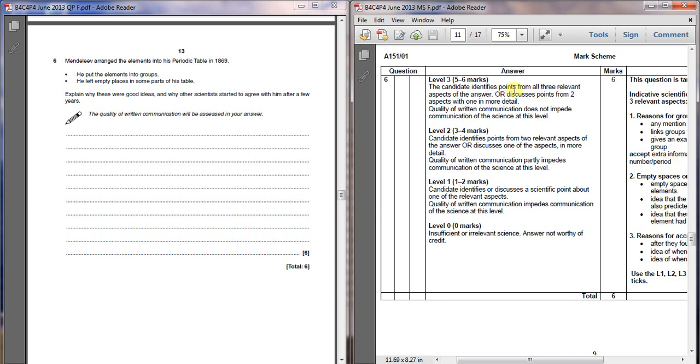Candidate identifies points from all 3 relevant areas. So if you've got a point in each of these, then you're going to get yourself up to 5 or 6 marks. The big proviso as ever is that if the quality of your written communication stops people from being able to understand what you mean in the science, then that is not going to allow you to get above certain marks. So even if your science is fantastic and at this level 5 or 6 marks, if you can't communicate it effectively, if you can't write it clearly with good spelling and punctuation, then you're not going to get those marks.